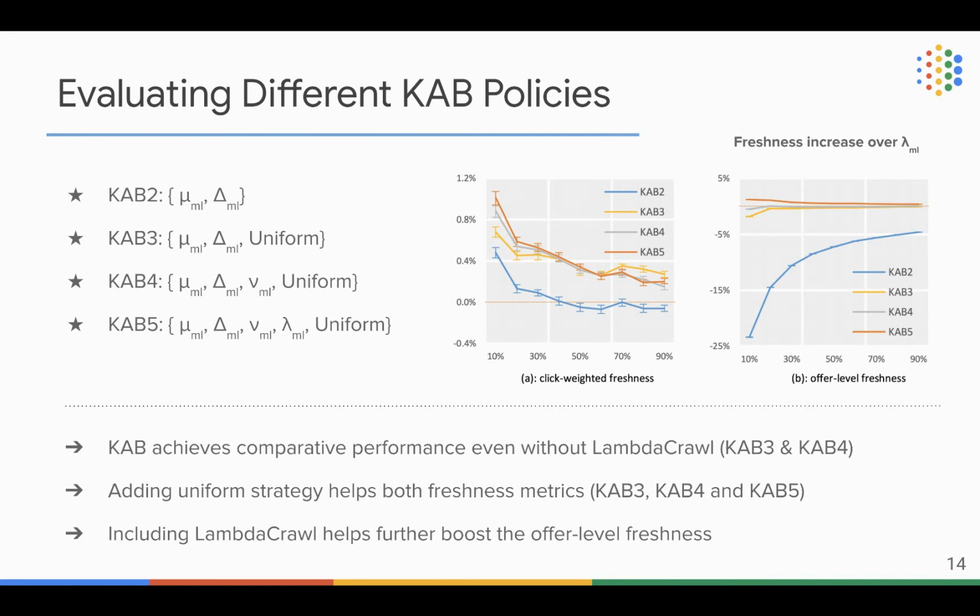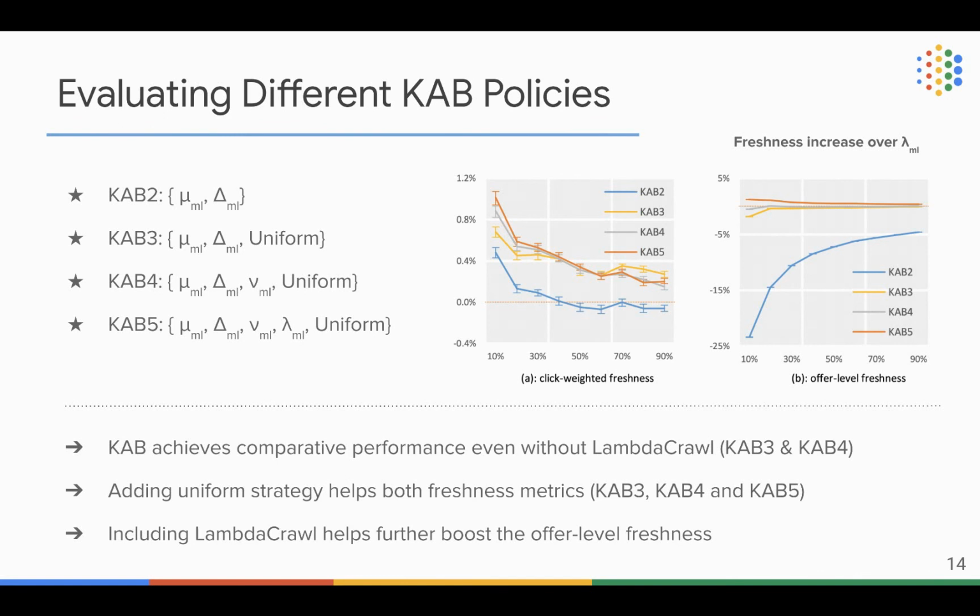And then we further introduce a uniform strategy for KAB3, and then we introduce an impression-weighted strategy for KAB4. The KAB5 is exactly the same as what we described before. And in the right diagram, we plot the freshness increase over lambda crawl for all of these KAB policies over the click-weighted freshness and offer-level freshness.